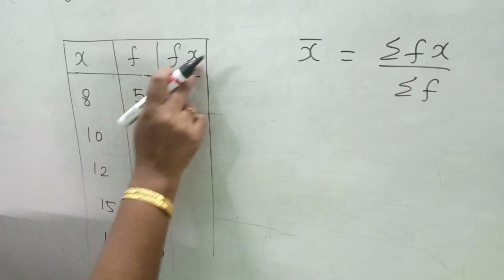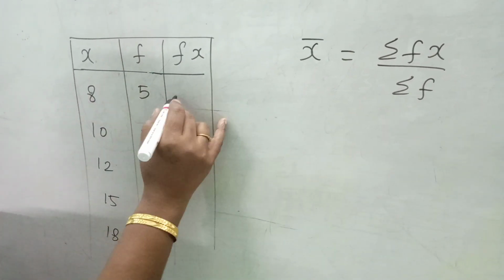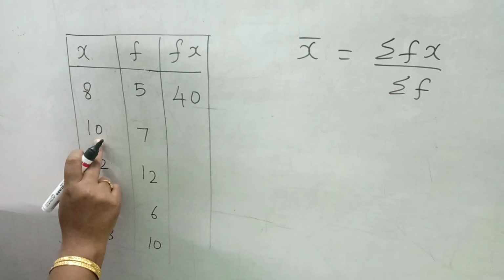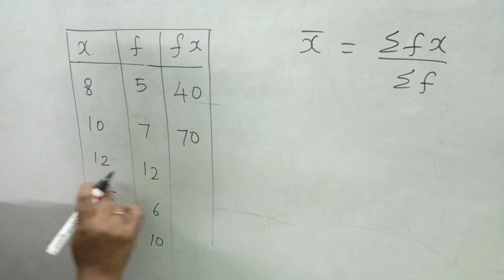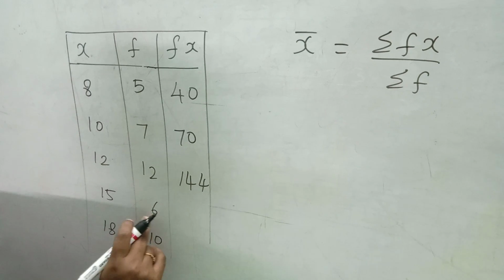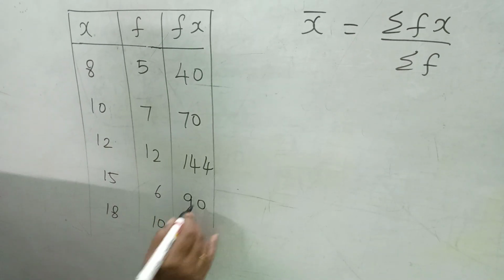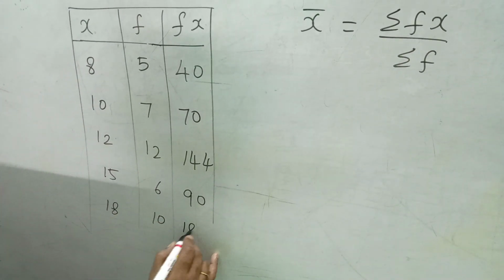f is 5, x is 8. 5 8s are 40. 7 10s are 70. 12 12s are 144. 6 into 15, 90. 10 into 18, 180.